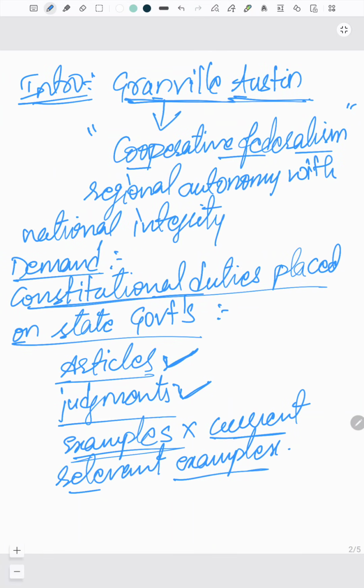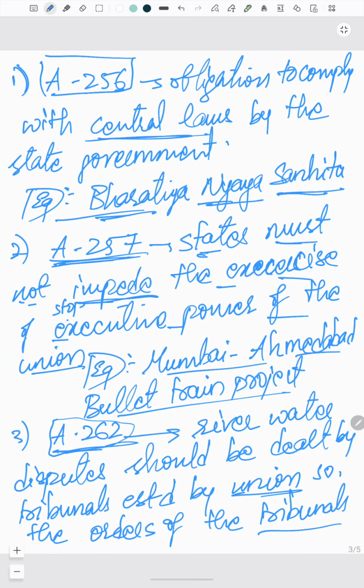We have addressed our demand fairly well by mentioning in every point an article and an example of current relevance. So we have written an answer in a proper way. Trust me guys, if you write this type of answers in polity, you can fetch good marks in the polity paper. Okay, thank you.